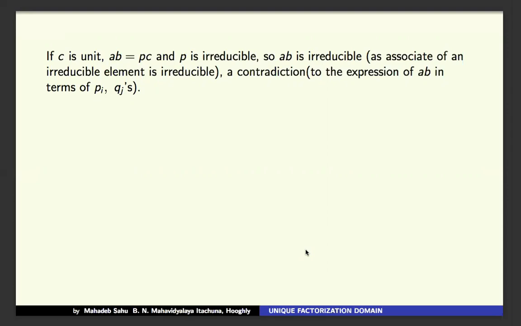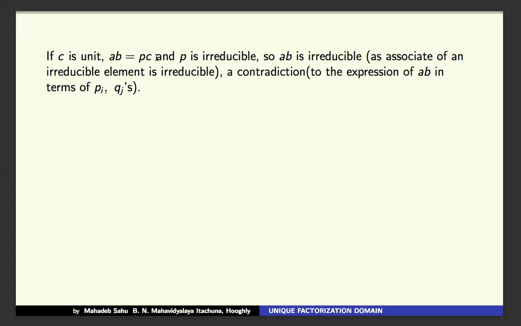If C is a unit, then from AB equal to PC, what do we write? See that P is irreducible. So C is a unit, P is irreducible. Therefore PC is irreducible, because you know associates of an irreducible element are irreducible.